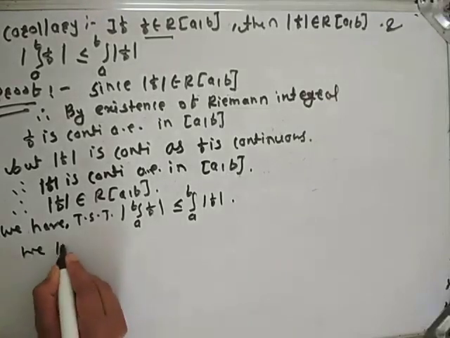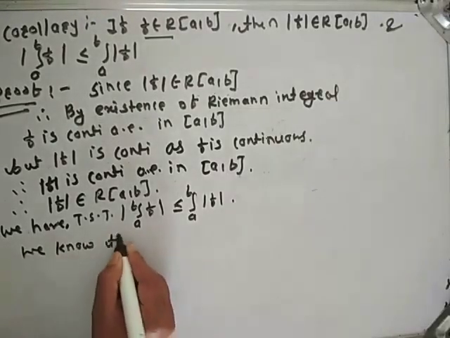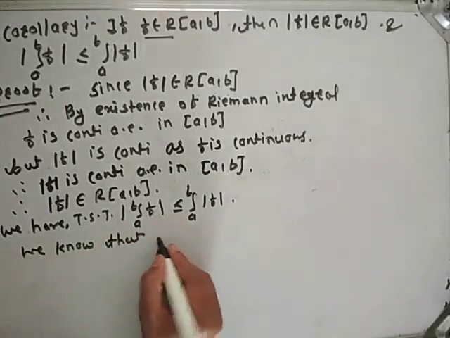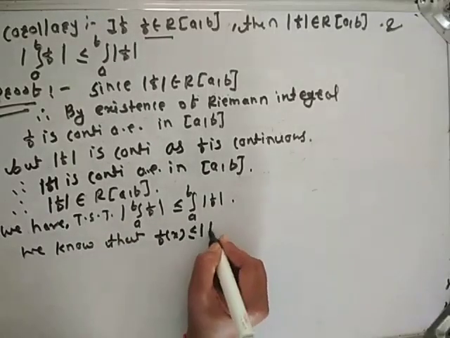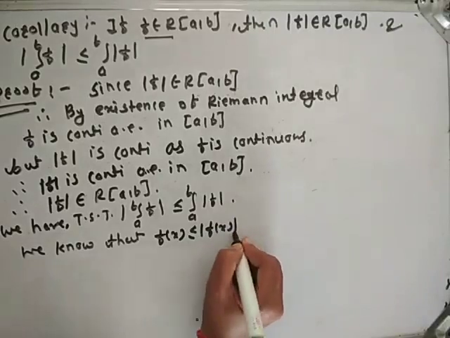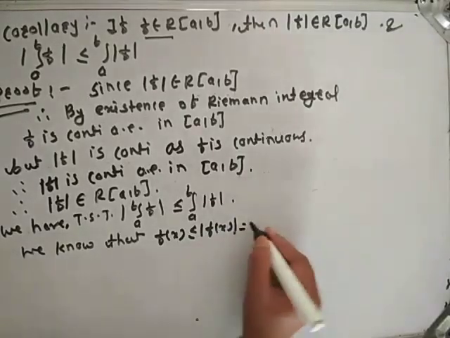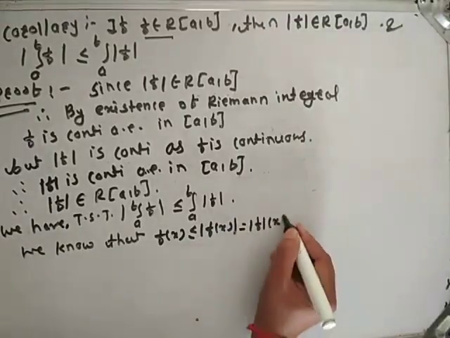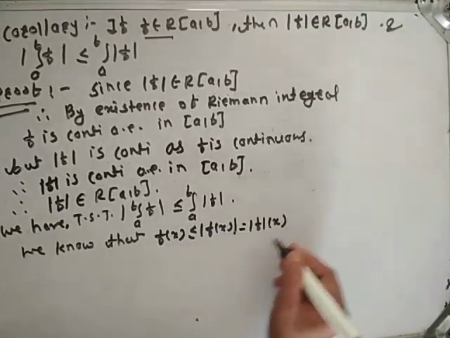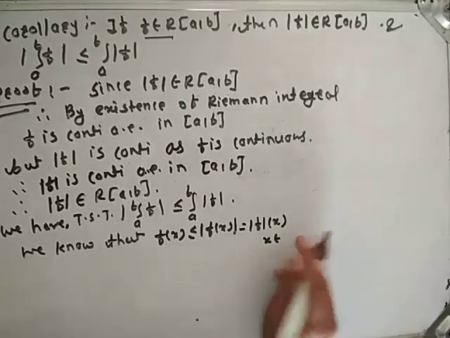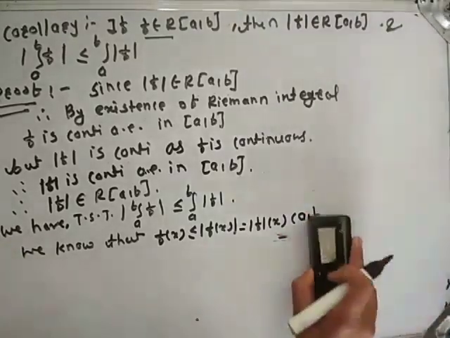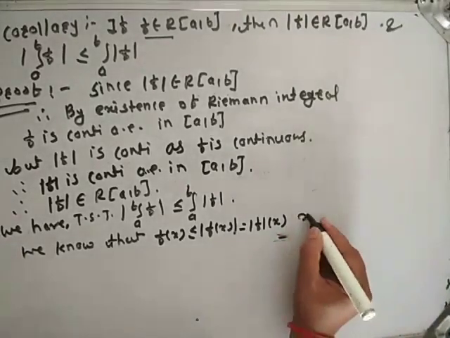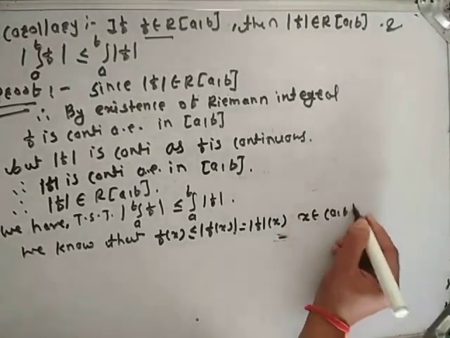We know that f(x) is always less than or equal to mod f(x), where x belongs to the interval (a,b).